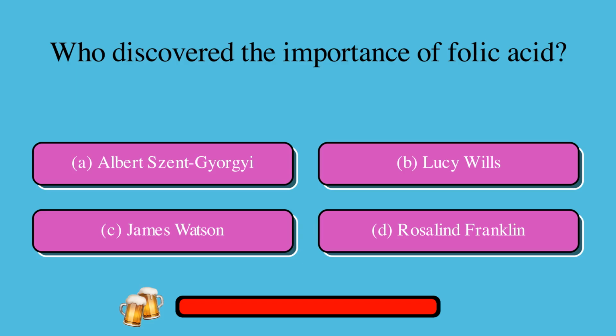Which famed scientist discovered the importance of folic acid? Is it A. Albert Szent-Györgyi, B. Lucy Wills, C. James Watson, or D. Rosalind Franklin? The correct answer is B. Lucy Wills.